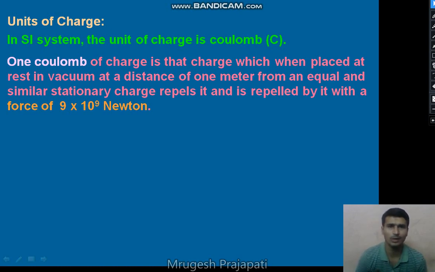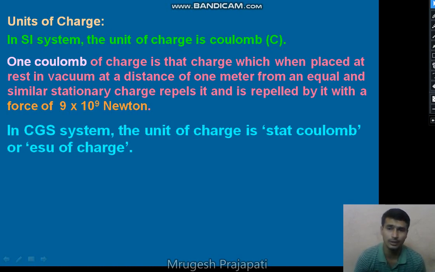So these are the smaller units of the electric charge: millicoulomb, microcoulomb, nanocoulomb, picocoulomb. You know that. But in the CGS system, what is the unit of the electric charge? In the CGS system, the unit of the electric charge is the statcoulomb, or we can say the electrostatic unit of charge, right? The electrostatic unit of charge is the statcoulomb.